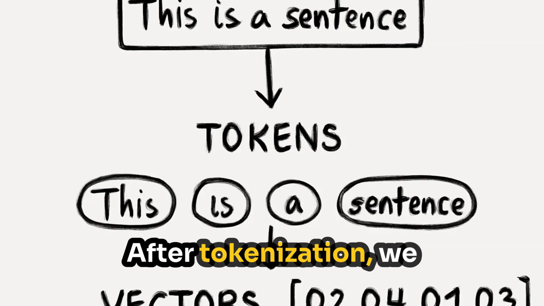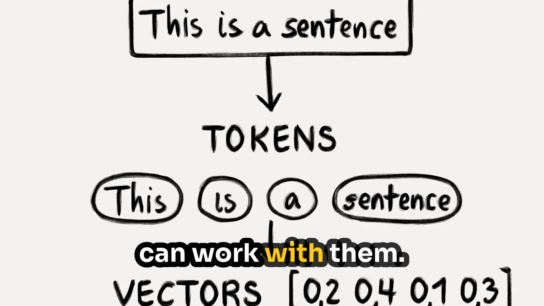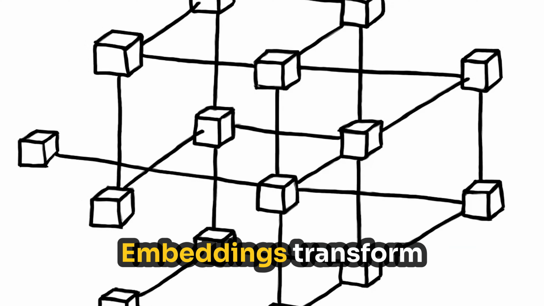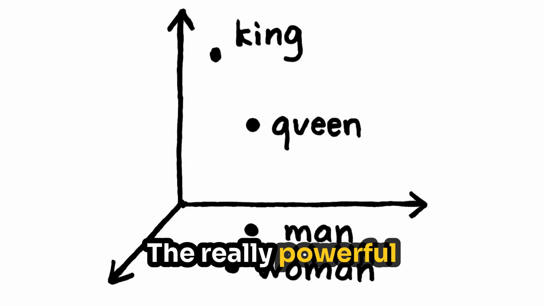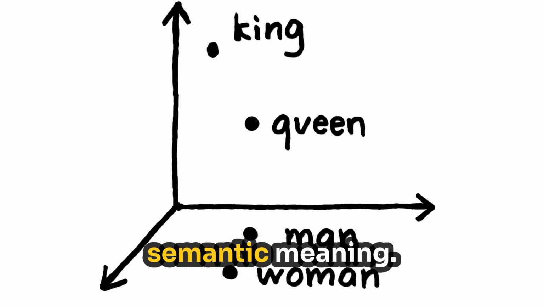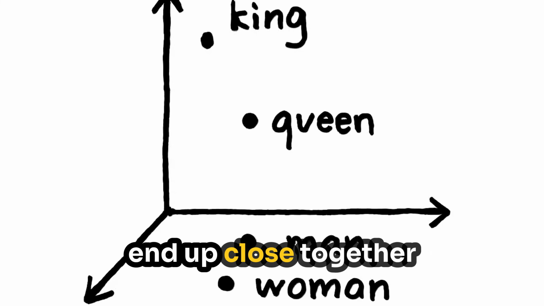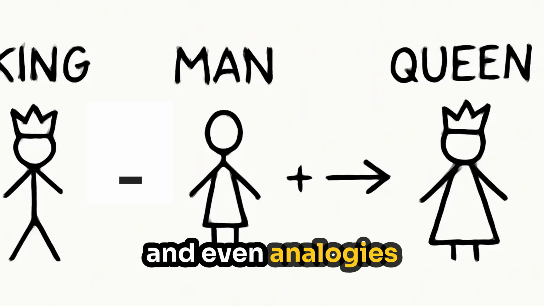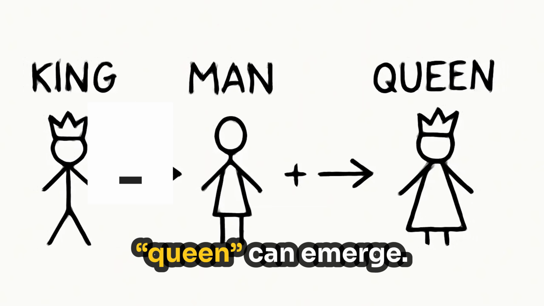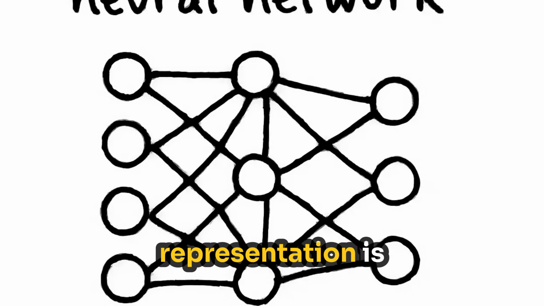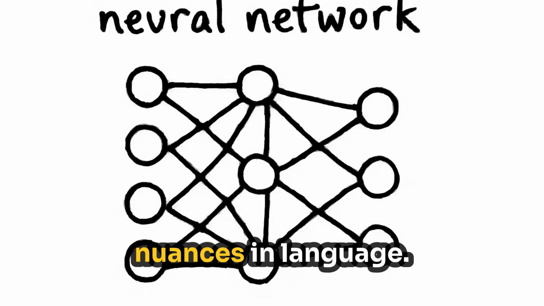After tokenization, we need a way to represent these tokens numerically so that neural networks can work with them. That's where embeddings come in. Embeddings transform each token into a dense vector in a high-dimensional space. The really powerful part is that these vectors capture semantic meaning. For example, words like king and queen end up close together in the vector space, and even analogies like king minus man plus woman approximately equals queen can emerge. This semantic representation is what allows models to understand context, relationships, and subtle nuances in language.